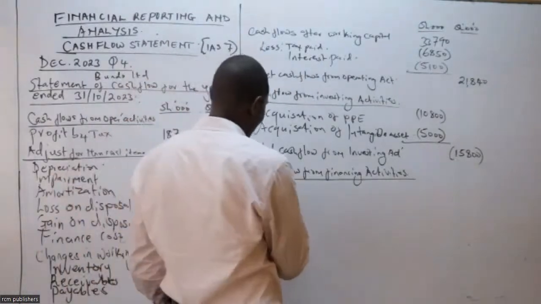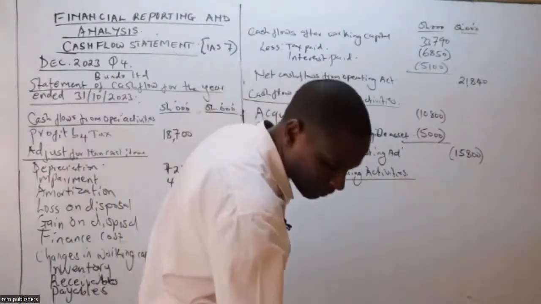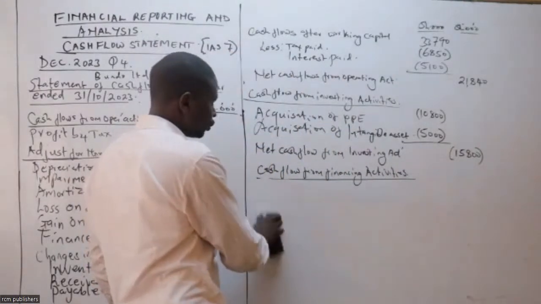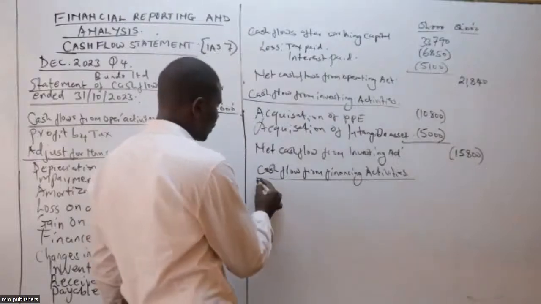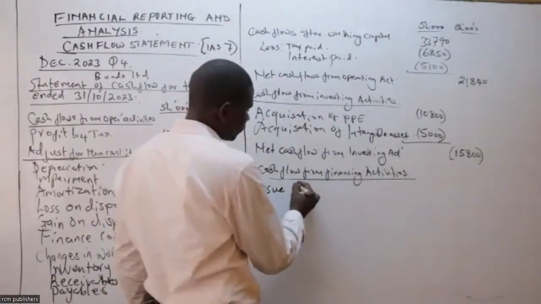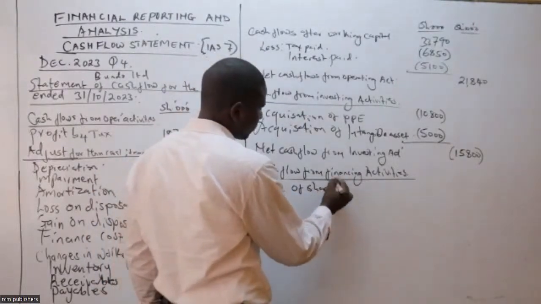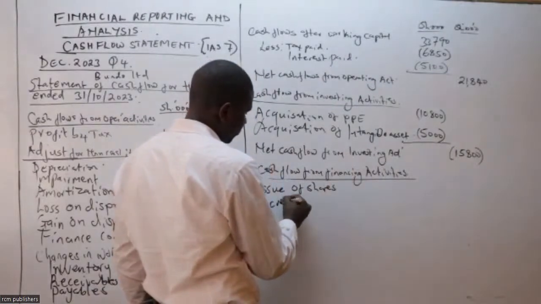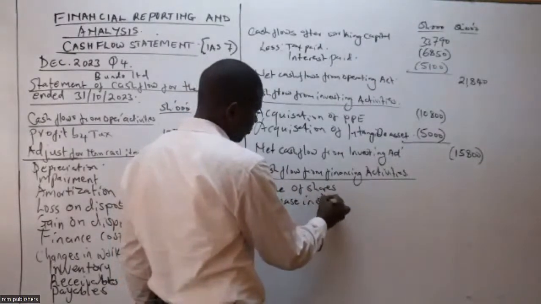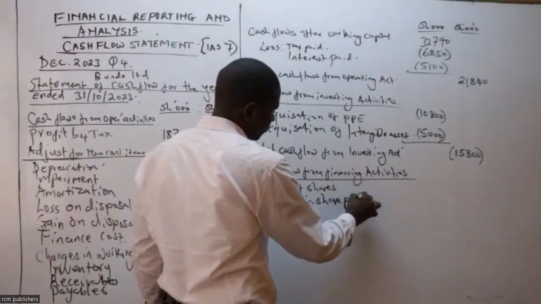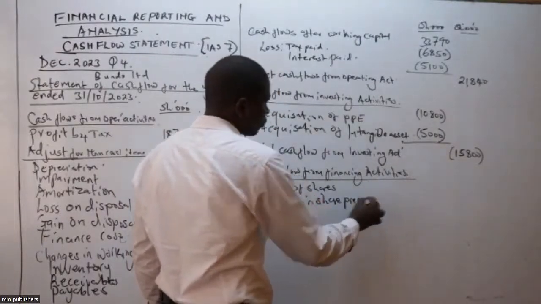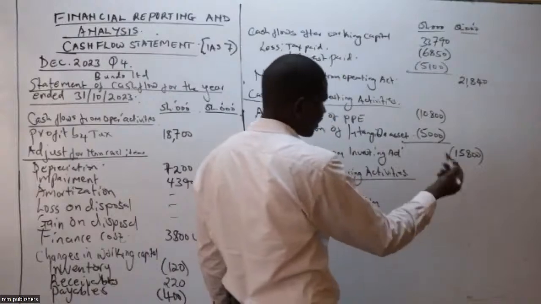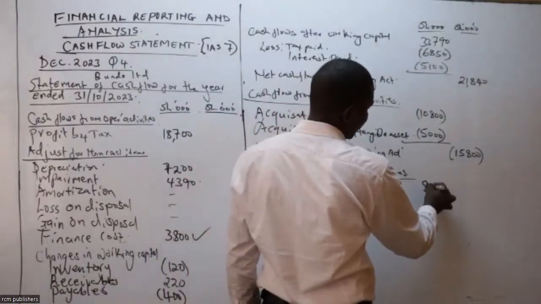So ordinary share capital, there was, you can say, issue. Tunaweza ziunganisha issue of shares, increase in share premium. So if I look at that, I have 40,000 minus 32,000, it will give me 8,000.